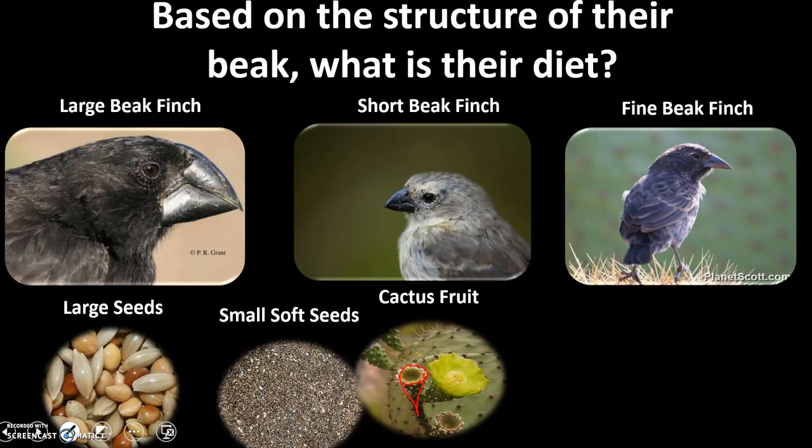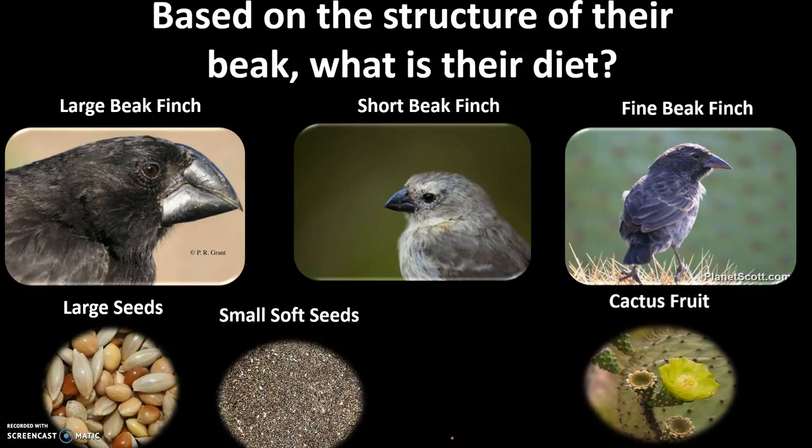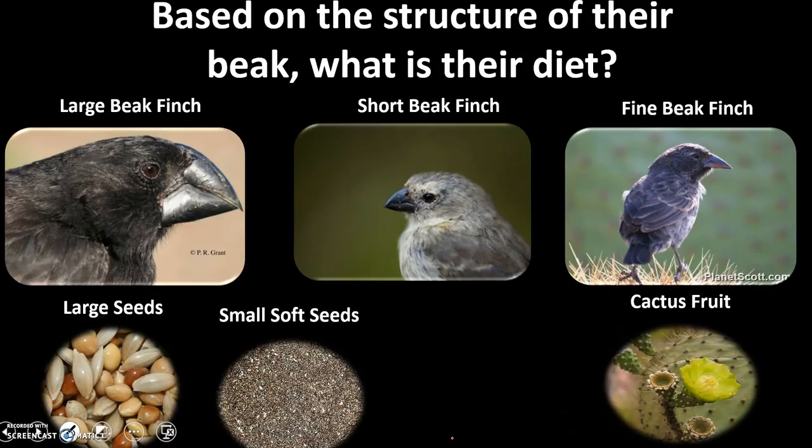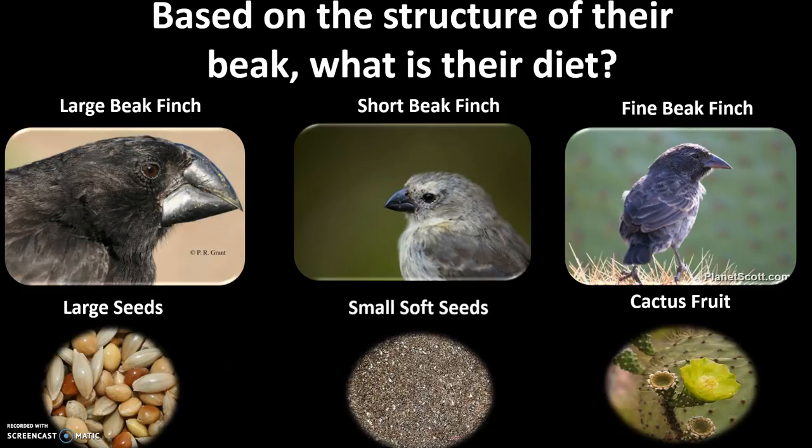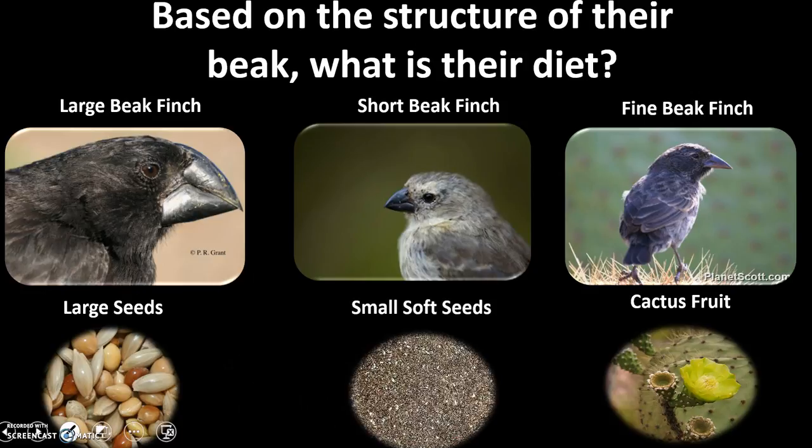And they would have to have a finer beak to access the flesh inside of that cactus fruit. Now, which finch would have a beak suitable for that type of diet? That would be the fine beak finch. And finally, the short beak finch ate smaller and softer seeds. So he noticed that their diet was dependent on the size and shape of their beak.